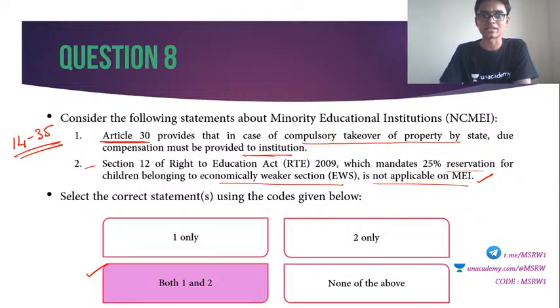For those children from the economically weaker sections, a certain percentage of reservation was provided in public institutions, except those related to minority communities. In minority educational institutions, this is not applicable. Clear? So statement 2 is actually correct. Both are true. Correct answer is option C.